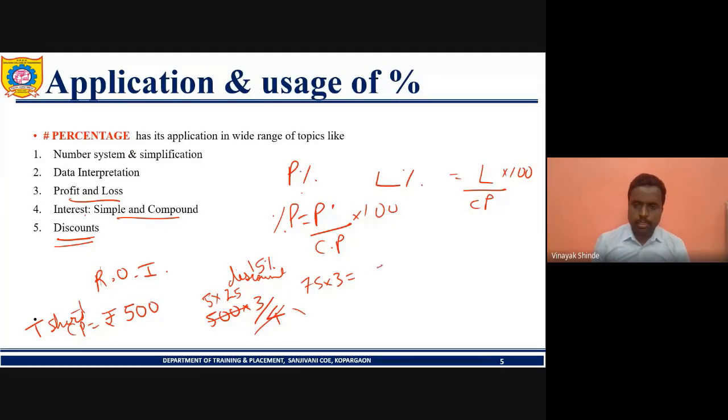So it would be 5 into 25 into 3. Sorry, this will be 15 into 25. Tell me the answer. Yes, 425 is correct.